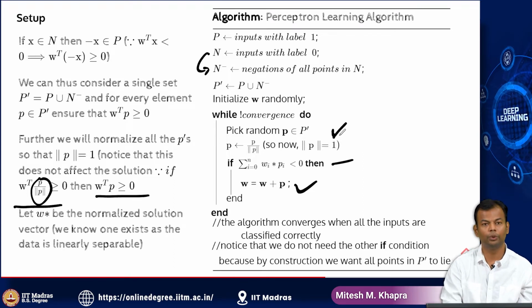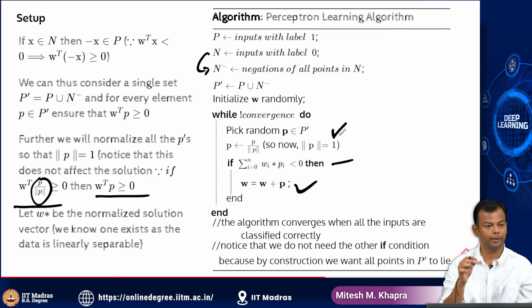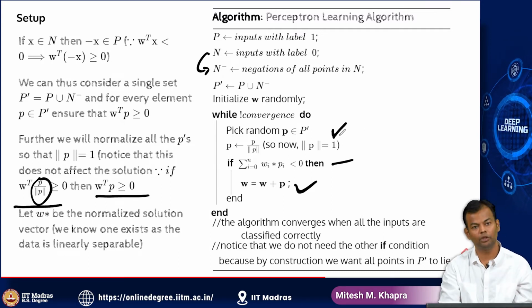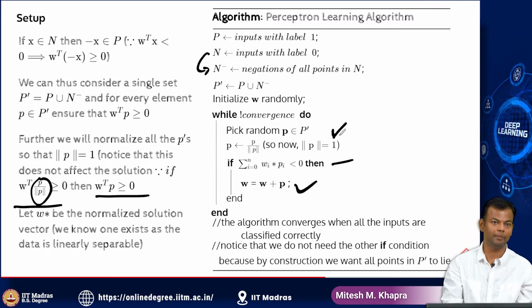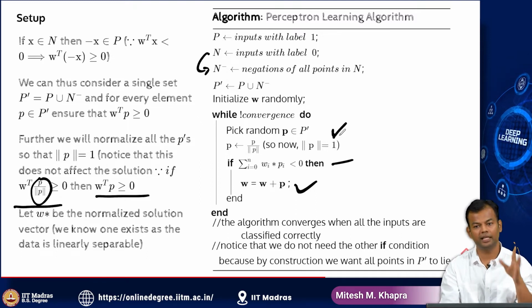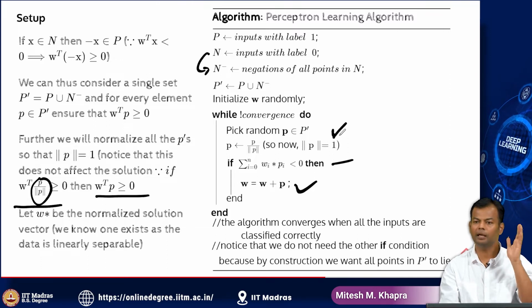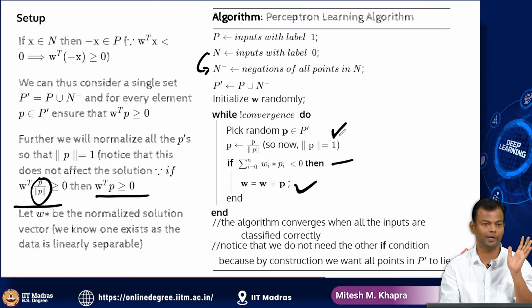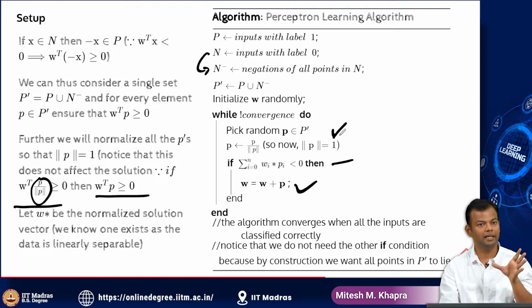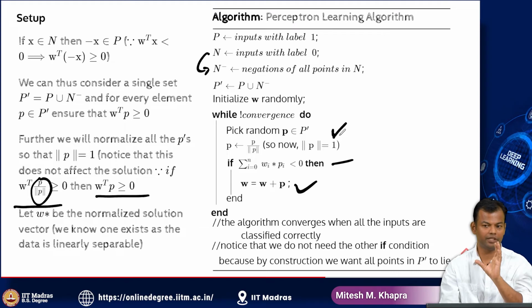Okay, and now I'll define one more quantity which is W star. Let W star be the normalized solution vector. What do I mean by that? I've started with the assumption, the proof says, that the data is linearly separable. If the data is linearly separable, that means there exists some W, and I'm going to call that W as W star, such that that is the value which will linearly separate my positive points from my negative points.